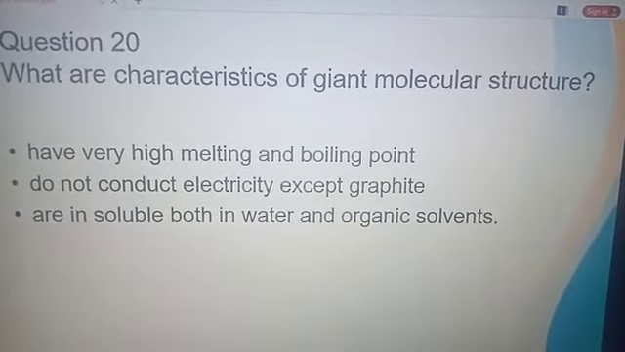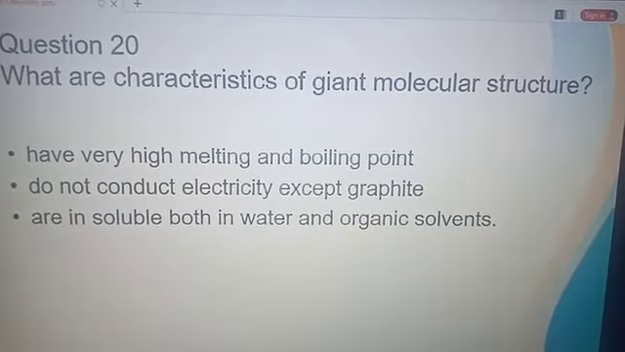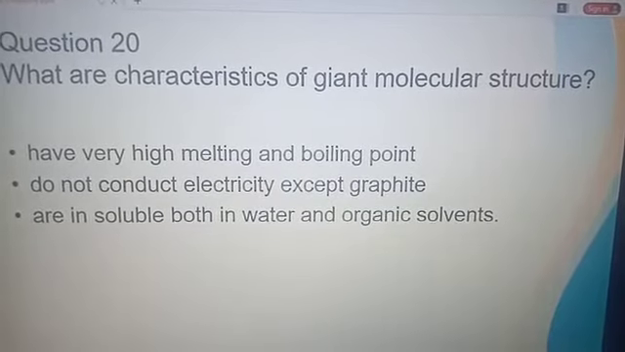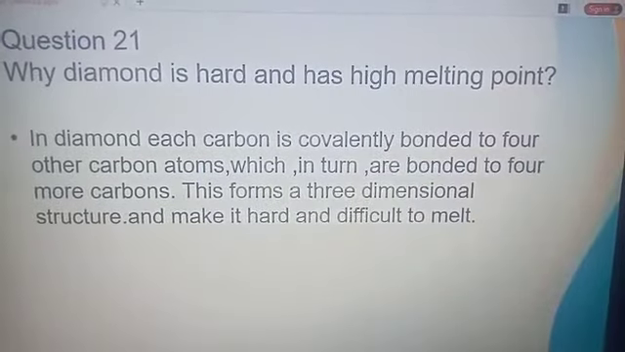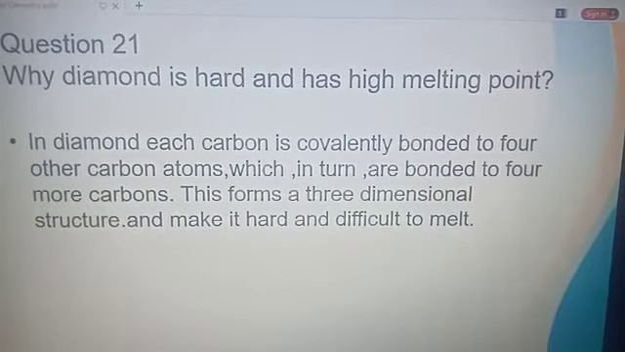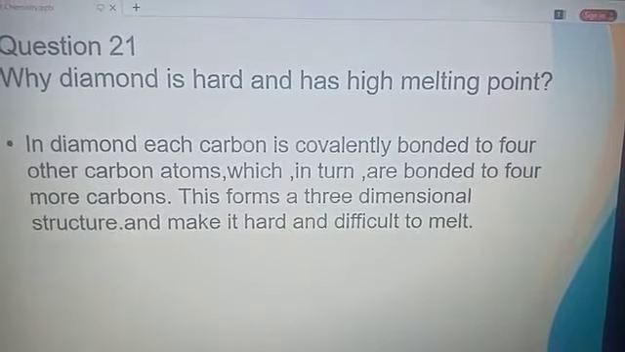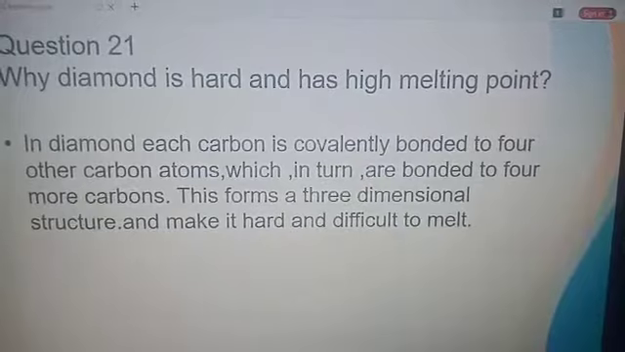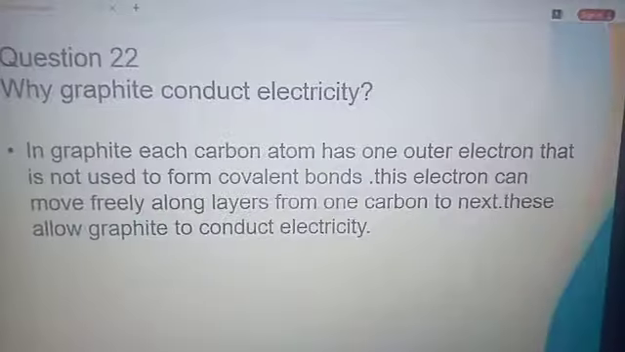Question 20. What are the characteristics of giant molecular structures? They have high melting and boiling point. They do not conduct electricity except graphite and are insoluble both in water and organic solvent. Question 21. Why is diamond hard and has high melting point? In diamond, each carbon is covalently bonded to 4 other carbon atoms, which in turn are bonded to 4 other carbons. This forms a 3-dimensional structure and makes it hard.